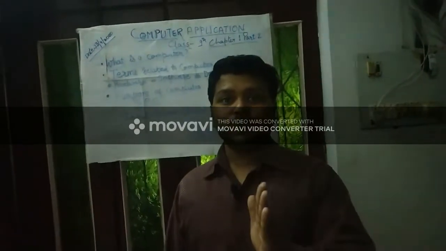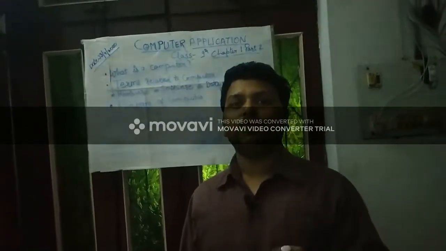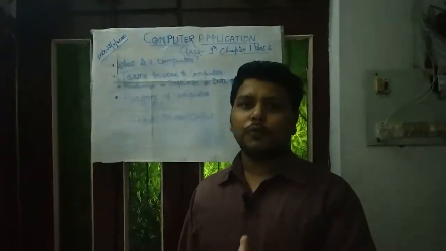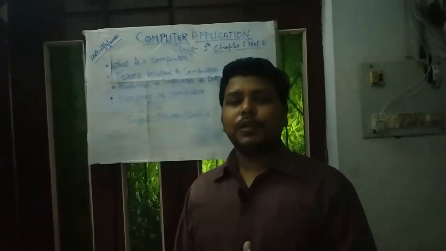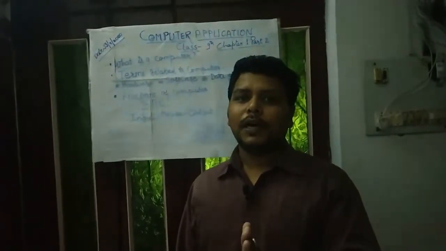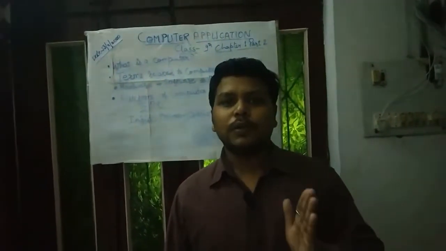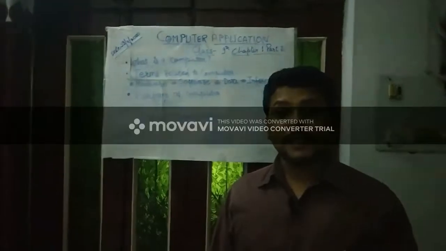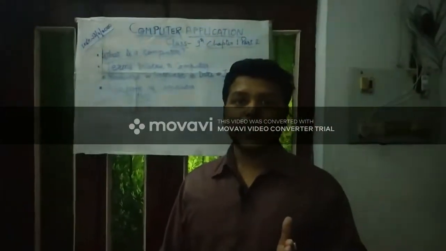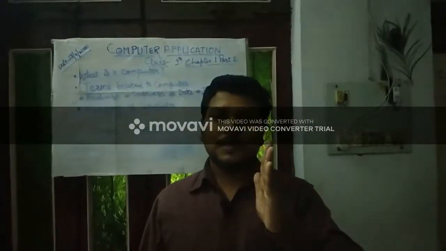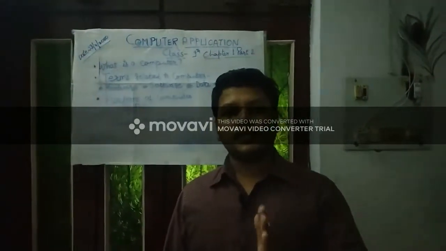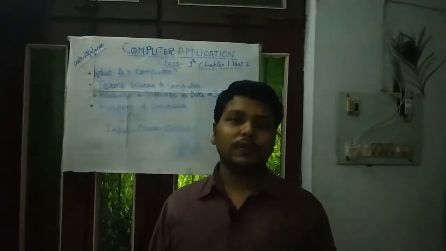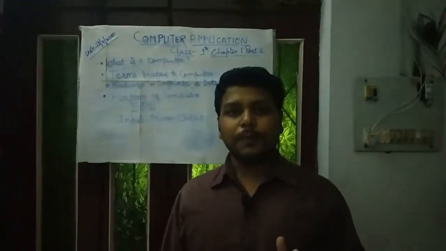Data, when processed, uses the input unit or input device. The input device sends the data for processing to the processor, or we can say the CPU, and after the processing the CPU sends the result in the form of hard copy or soft copy.